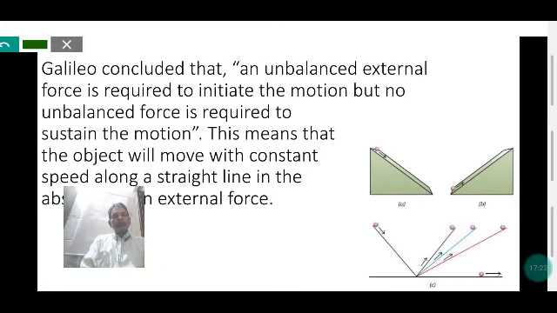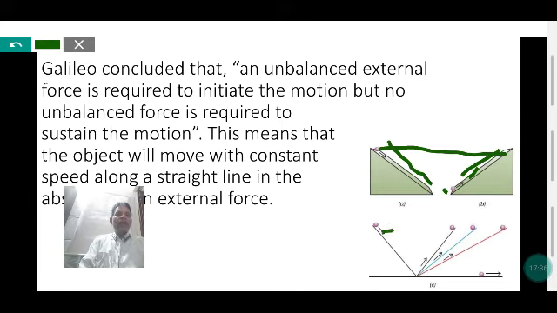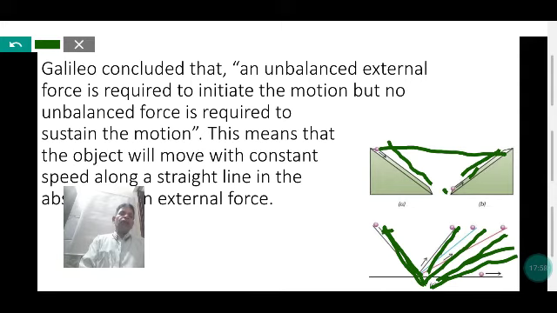The ball is rolling down, and after coming to the ground, it again moves up on the other inclined plane and reaches the same height. Here, the ball starts from a height and achieves the same height. When the inclination is reduced, the ball covers a longer distance as compared to the steep inclination. The inclination of one side is fixed, but the inclination of the other side is reduced successively, and the ball moves more distance.